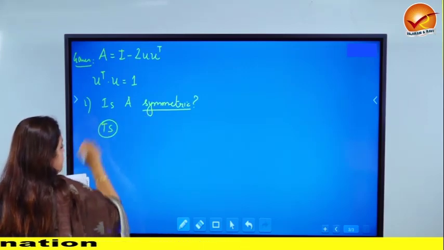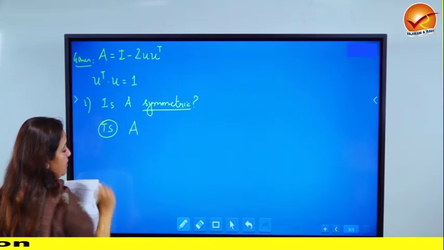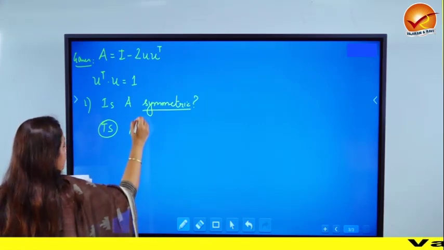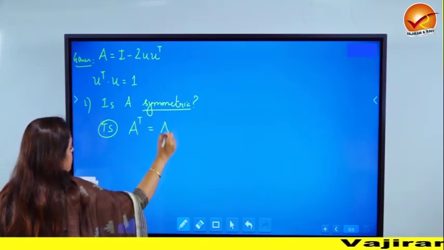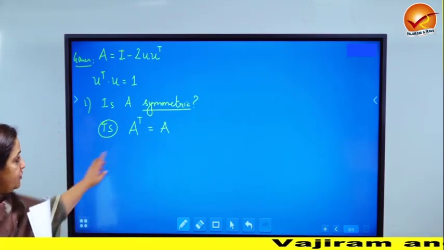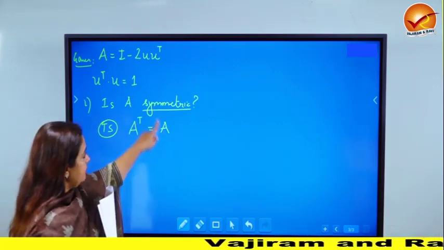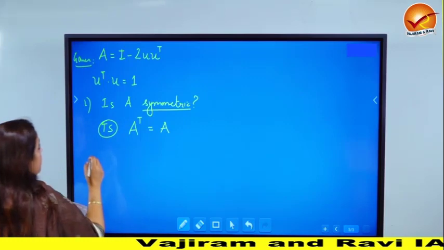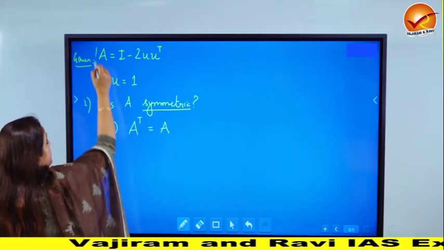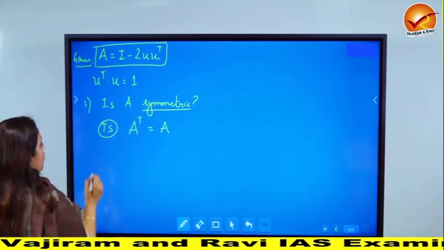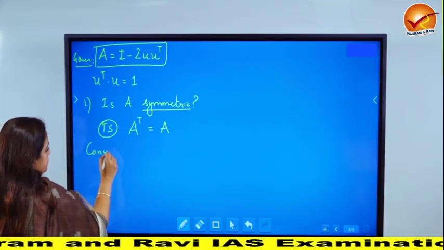And what is the definition of a symmetric matrix? A matrix A is said to be symmetric if and only if A transpose comes out to be equal to A. If a matrix's transpose comes out to be itself, then it is said to be a symmetric matrix. So we have to check whether this A that is given to us is symmetric or not. So let us consider